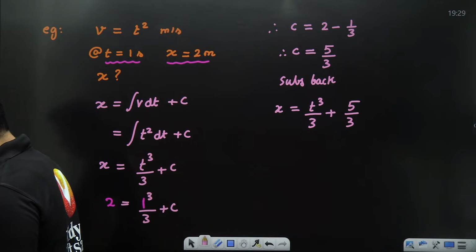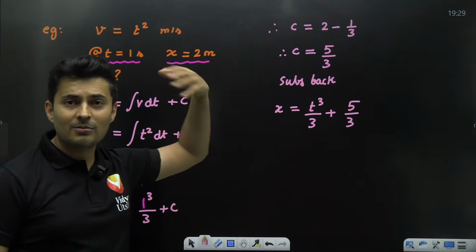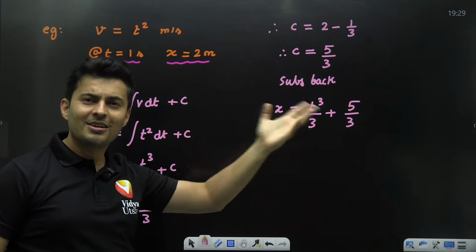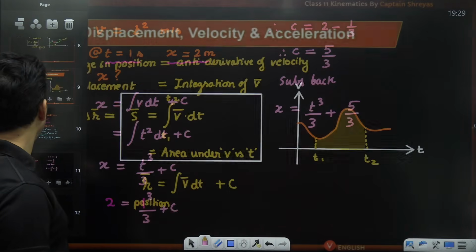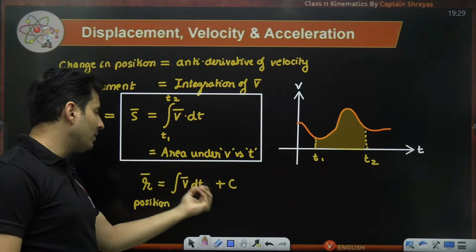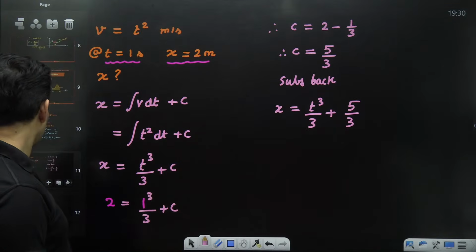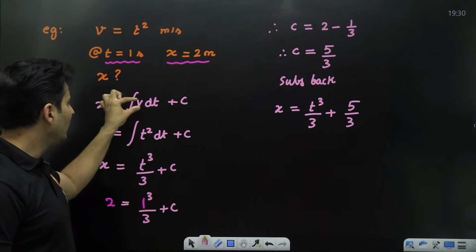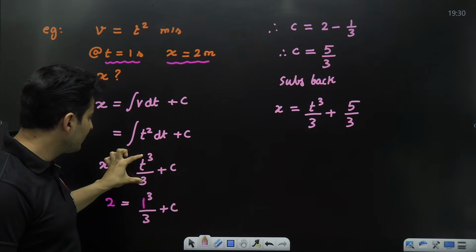Okay. So here the question was velocity was given. At this time, this is the velocity. At this time, this is the velocity. Can you find the position? Whenever you want to go to position from velocity, you need to integrate it with some constant, of course. So velocity was t square, and t square's integration is this.